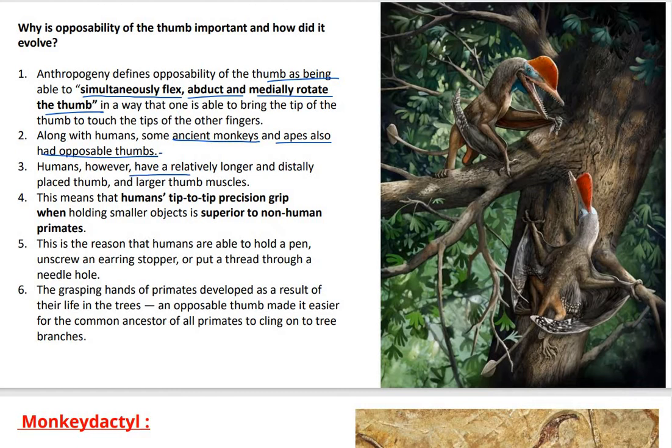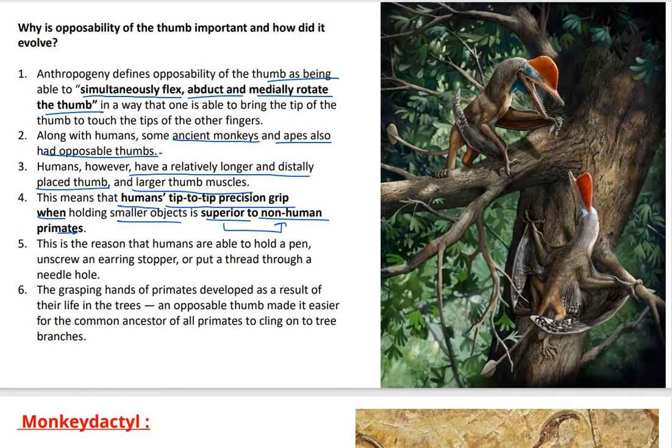Humans, however, have relatively longer and distally placed thumbs. Humans have larger thumb muscles, okay? Longer thumbs. This means that the human tip-to-tip precision grip when holding small objects is superior as compared to non-human primates. Because of which you can hold a pen. That is why you can hold a pen, okay? That is why you can put a thread in a needle, okay? So the grasping hands of primates developed as a result of their life in the trees.